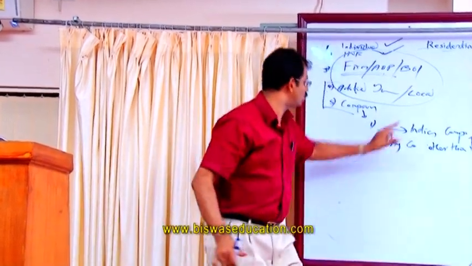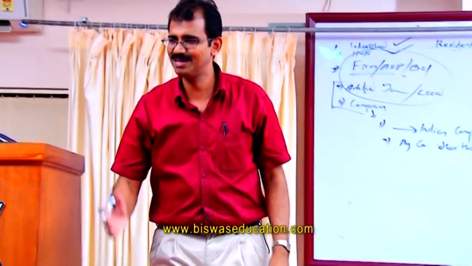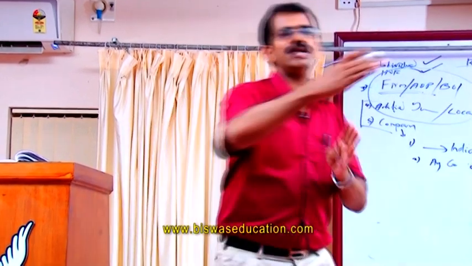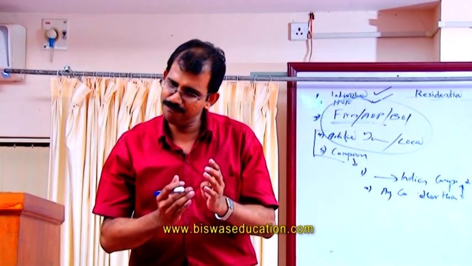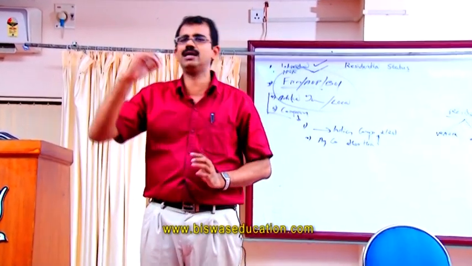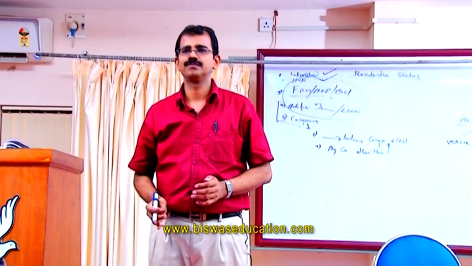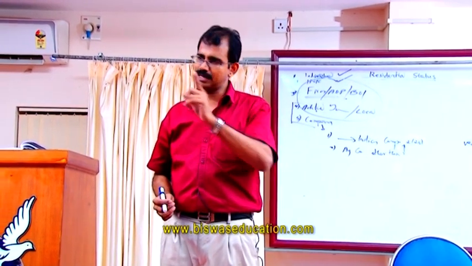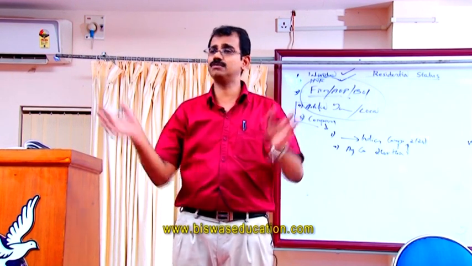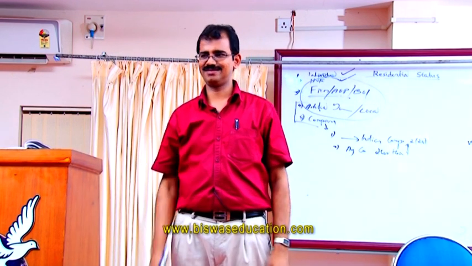And these two kinds of companies are residents. All other companies are non-residents. So it's very simple. How is the residential status of a company determined? If it's an Indian company, it's a resident. If any other company satisfies the condition that the control and management is wholly in India, that company is also a resident. Two types of companies: first, Indian company under section 2(26); second, any other company with control and management wholly in India. All other companies are non-residents.